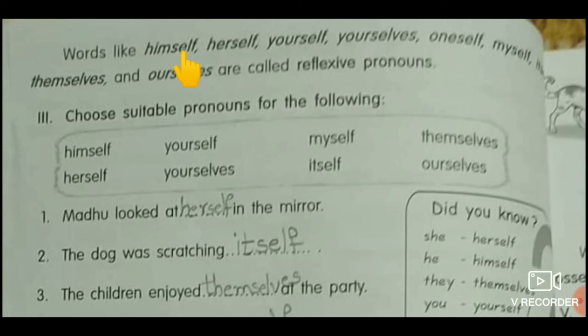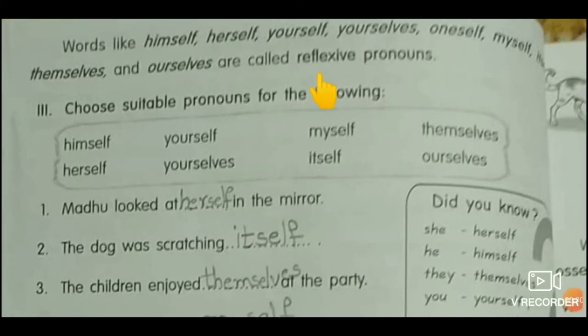Words like himself, herself, yourself, yourselves, oneself, myself, itself, themselves and ourselves are called reflexive pronouns. Children, what is meant by reflexive? See, children, reflexive pronouns means it was talking about the subject.